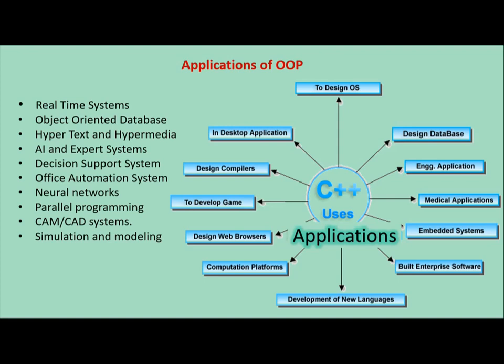Basically, OOP is considered a machine programming language because it is used in embedded systems. There are many more applications of OOP you can see in this diagram. It is used for database purposes, medical applications, computation platforms, designing web browsers, and many more.